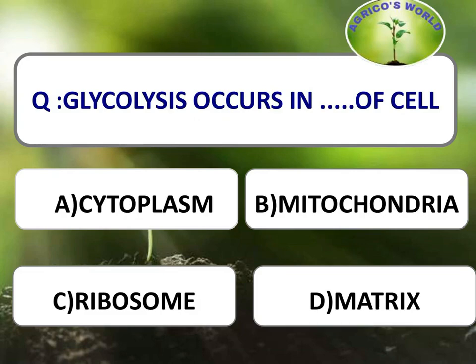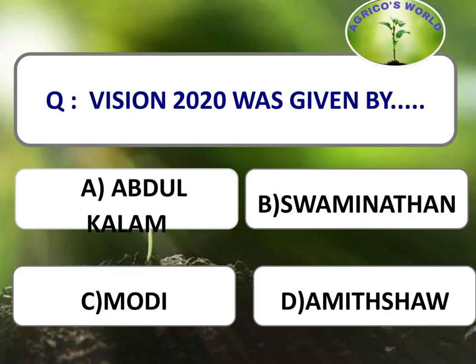Glycolysis occurs in. Glycolysis process is an anaerobic process and it occurs in the cytoplasm and it usually takes place in all organisms. Vision 2020 was given by. Vision 2020 is the concept and it was given by Dr. APJ Abdul Kalam.